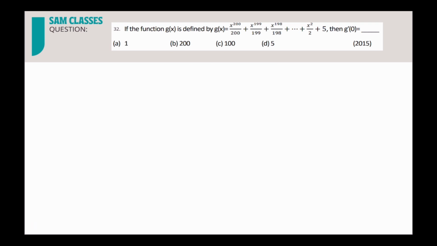This question I've already solved in the limits PYQ section, but it's a very simple question. What we have is find g dash x. I'll just show it for one term, see how we do it. The x power n formula gives n into x power n minus 1 divided by this 200. In the same way it will keep going on.